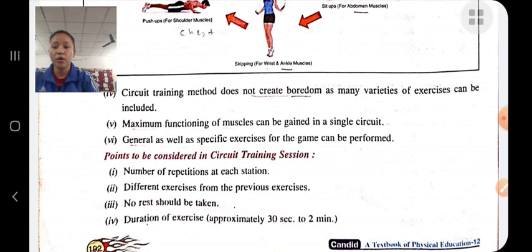What points should be considered in circuit training? First, the number of repetitions at each station.